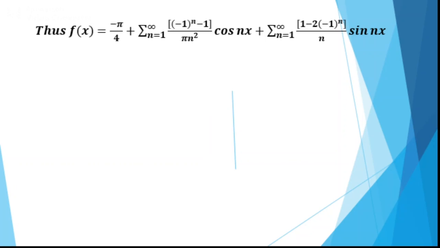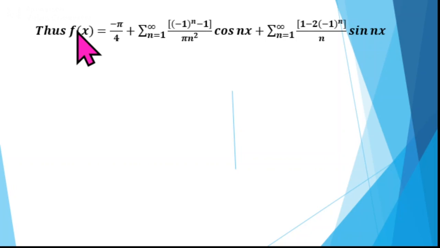So the required Fourier series is f of x equal to minus pi by 4 plus summation n from 1 to infinity minus 1 raised to n minus 1 by pi n square cos nx, plus summation n from 1 to infinity 1 minus 2 into minus 1 raised to n by n sin nx. Next, to deduce the series given in the problem, we take x equal to 0 on both sides.